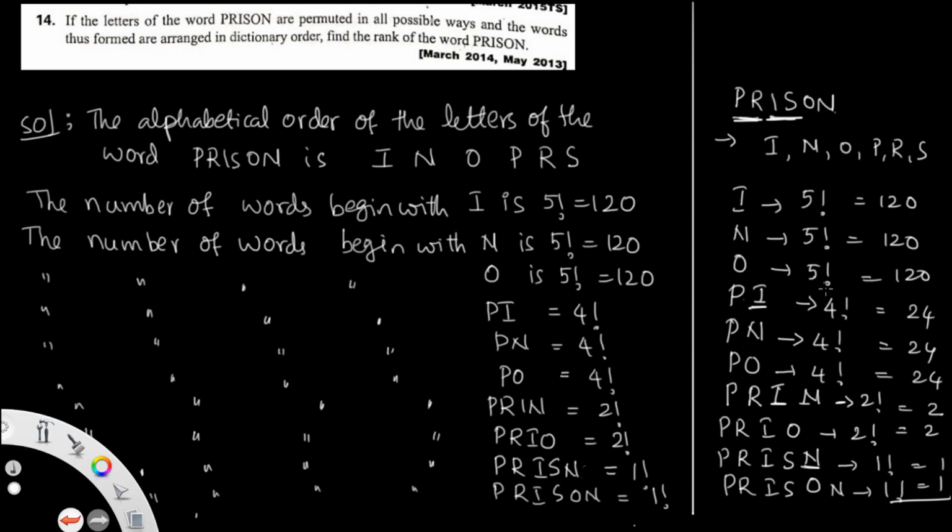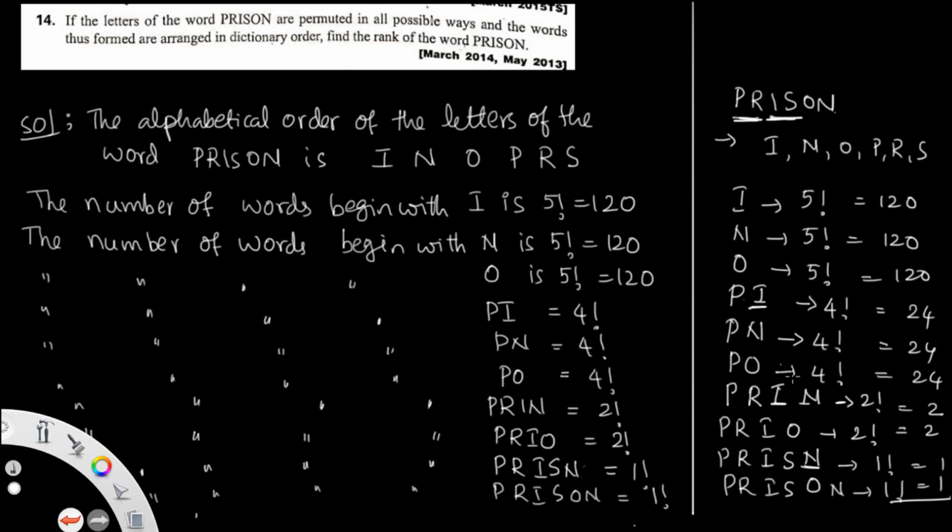Then go to P. P means P we can already see with PRISON only, it is tallied. So then go to the next letter open. In the series, you go back in the alphabetical order. Then that is PI will be fixed. So PI is over. Then you get NORS, so 4 numbers, nothing but 4 factorial numbers. You can check it, by 4 factorial 24 numbers will appear. Then go to the next series. PI is over. Then go to the PN series.